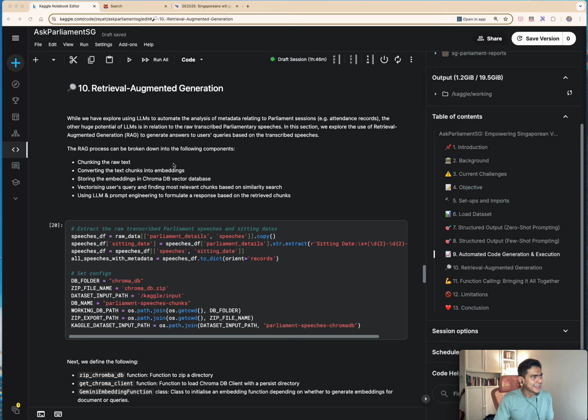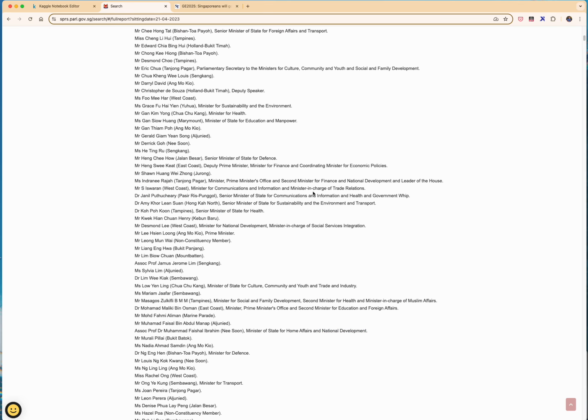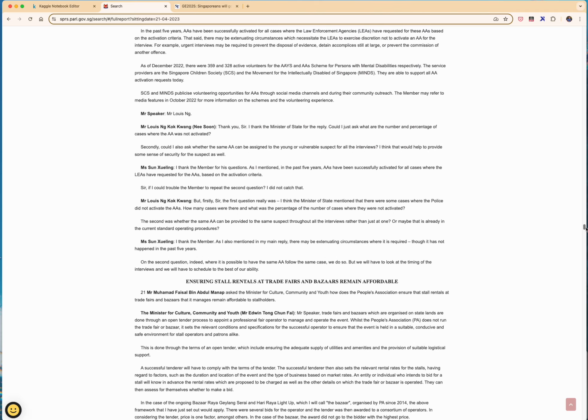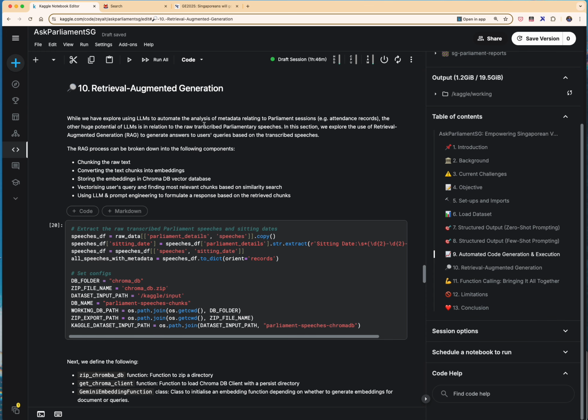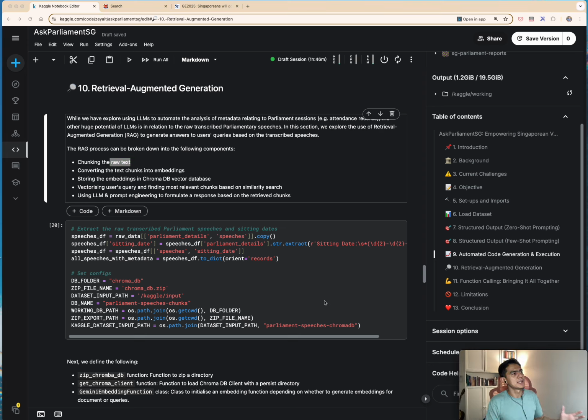Firstly, we chunk the raw text, and the raw text comes from the parts that we actually scraped out and then parsed as one of the columns in the raw data. That's essentially the raw text over here. Then we chunk them out into individual chunks before converting the chunks into embeddings. These embeddings are then stored in the vector database ChromaDB.